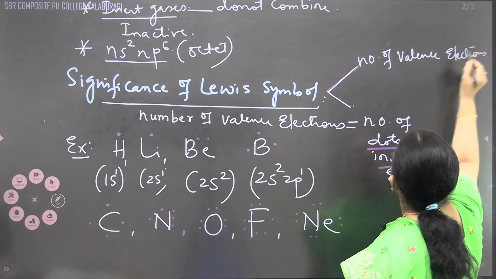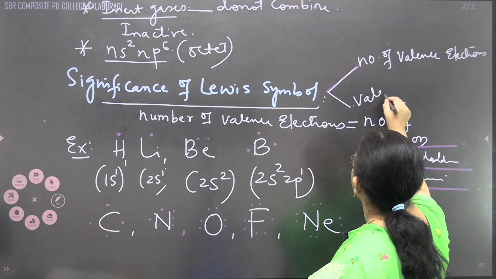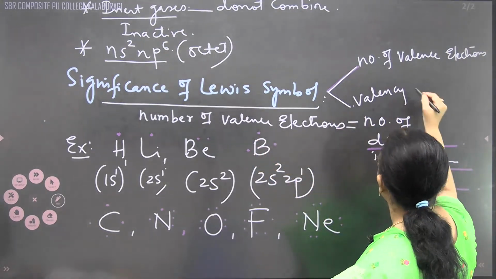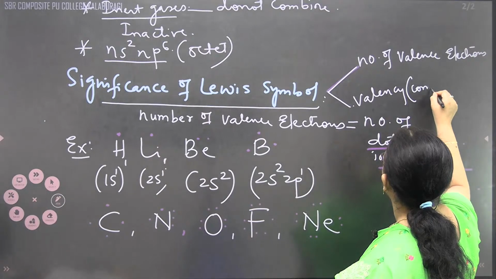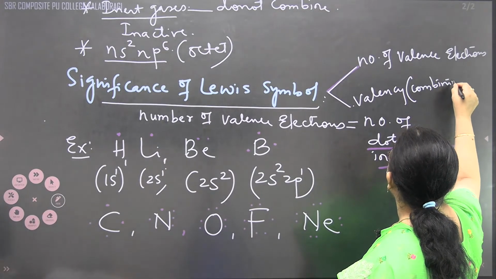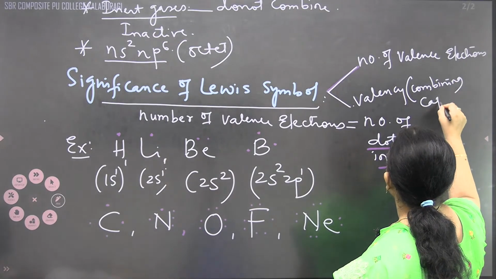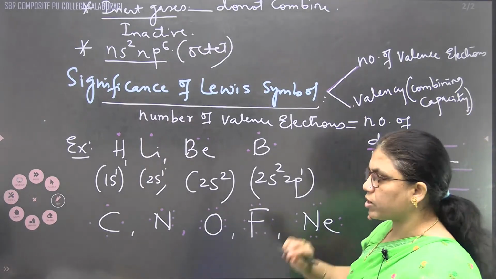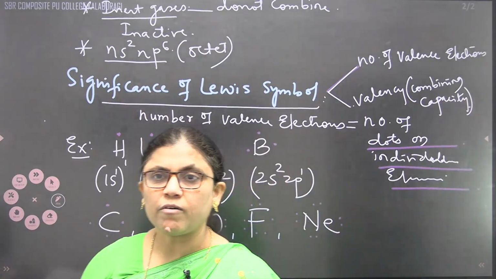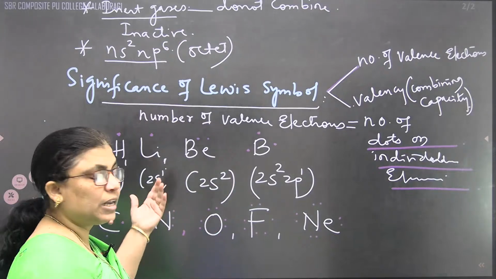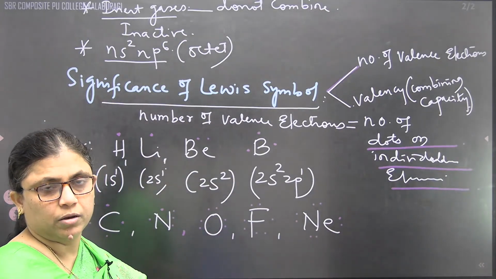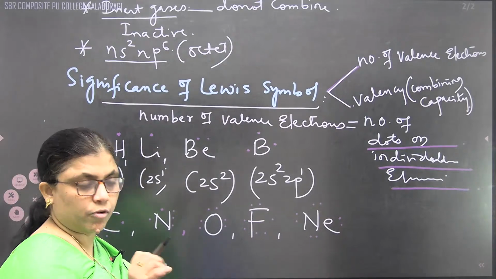And the second significance, valency of the respective group, or in general we can call it combining capacity. These are the two main significances of the Lewis approach for chemical bond formation.